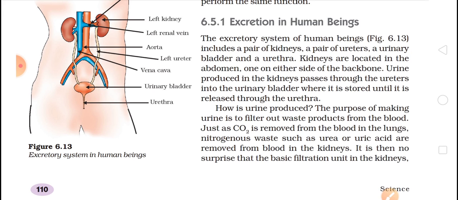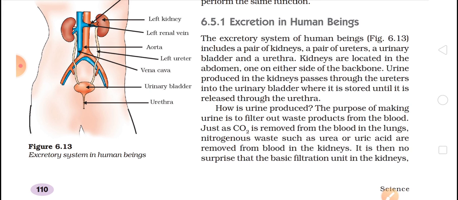Okay, we have just told that the blood is coming inside and it is being filtered, and after filtration the toxic is removed, and that toxic is in the form of urine, where urea is basically removed. So let's see. The purpose of making urine is to filter out waste product from the blood. Just as carbon dioxide is removed from the blood in the lungs, nitrogenous waste such as urea or uric acid are removed from the blood in the kidney.